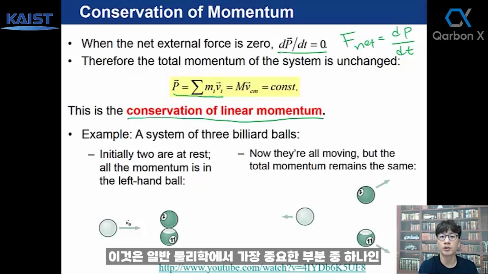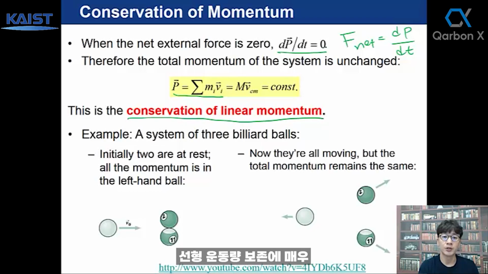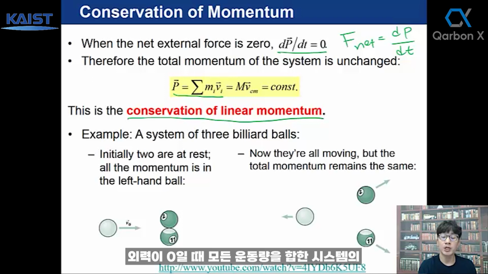This is very important throughout general physics 1, one of the most important parts. Conservation of linear momentum: when the external force is 0, the system's linear momentum, the sum of all the momentum, should be conserved throughout with respect to time, as a function of time.